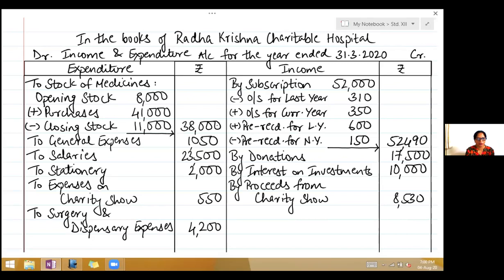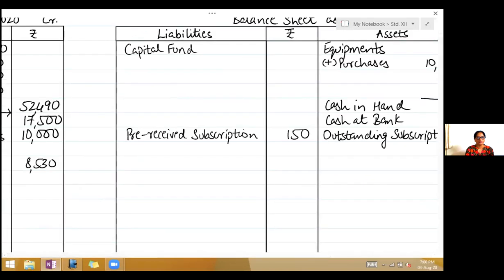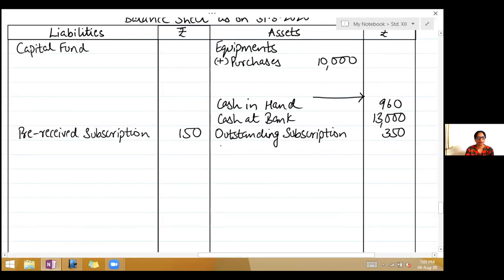Now opening stock, we are showing one effect on the expenditure side. The other effect was in the opening balance sheet. And closing stock, one effect we are subtracting on expenditure side. Second effect will be shown on the asset side of the balance sheet. So write closing stock of medicines, $11,000.